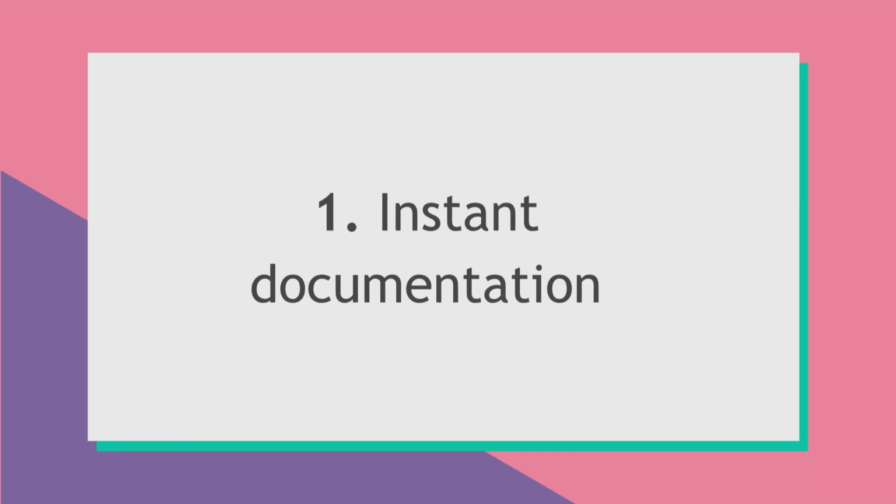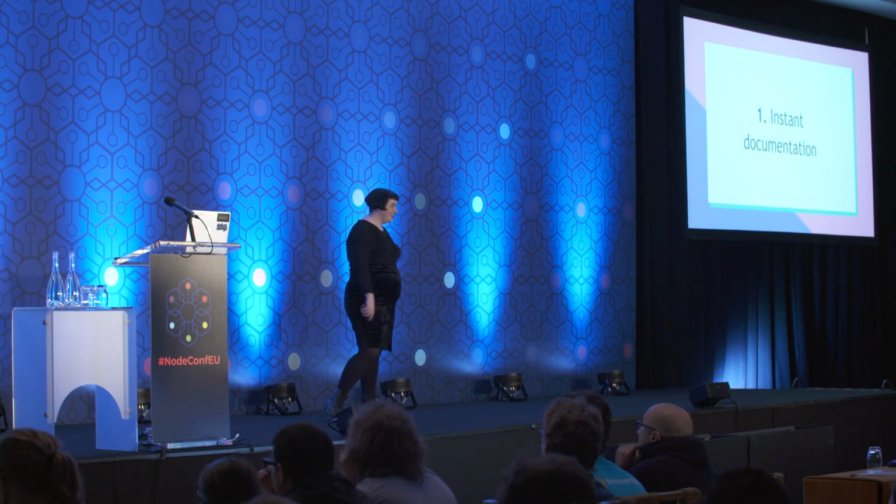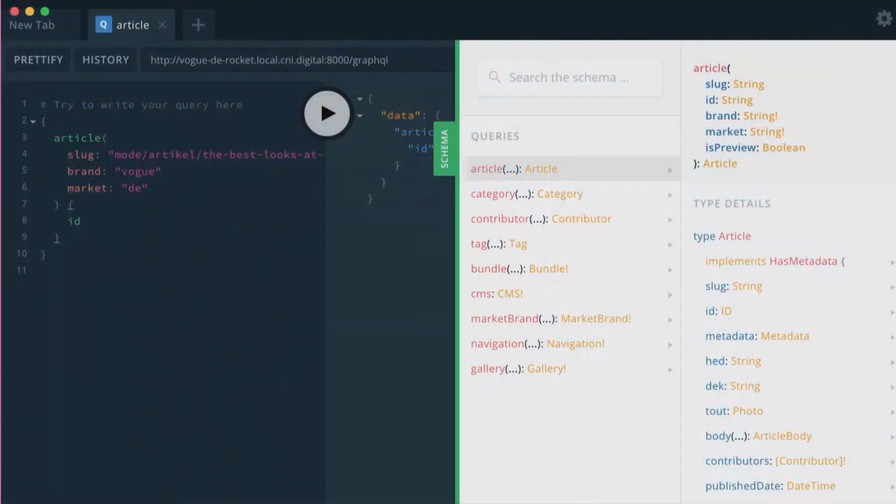So firstly, it gave us instant documentation, which is a beautiful thing, because the GraphQL ecosystem has tools that automatically generate documentation from your schema. So there's tools like GraphiQL or GraphQL Playground, which are kind of like Postman for REST if you've used that, where you can try out API requests before you add them in your application. This is a screenshot of GraphQL Playground. You can see I'm trying out a query on the left.